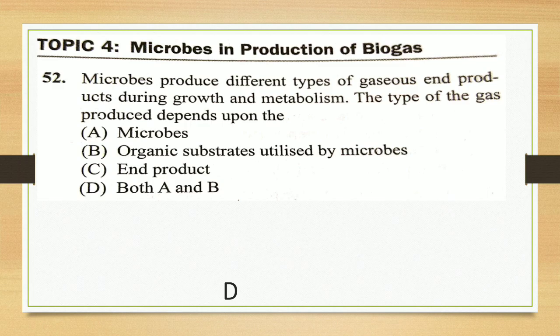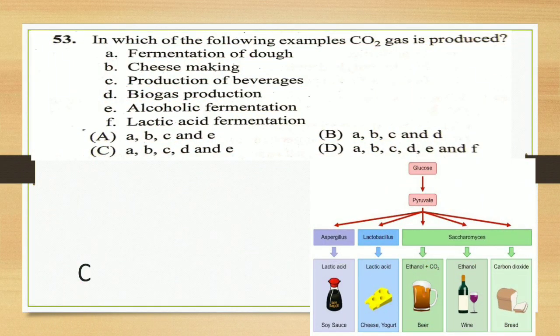Okay, next question. In which of the following examples is carbon dioxide produced? Fermentation of dough, cheese making, production of beverages, biogas production, alcoholic fermentation, lactic acid fermentation.